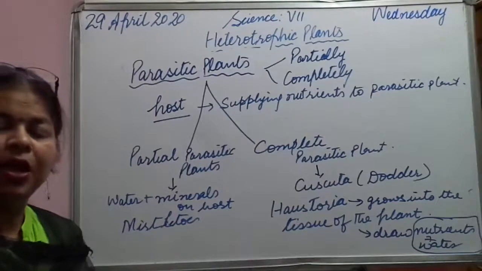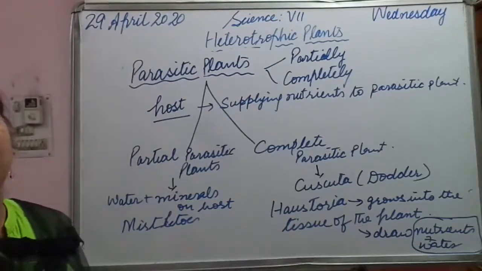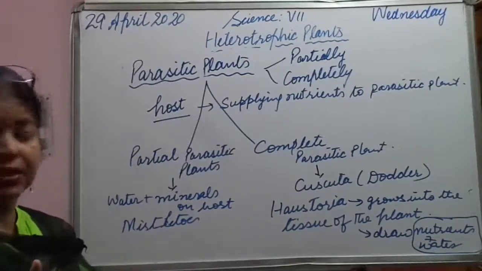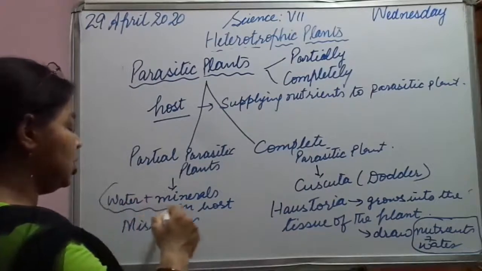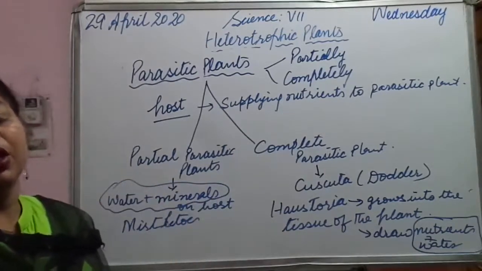Mistletoe is the name of a partial parasitic plant. Now it has chlorophyll in it. It can do photosynthesis, but it requires water and minerals from the host plant.